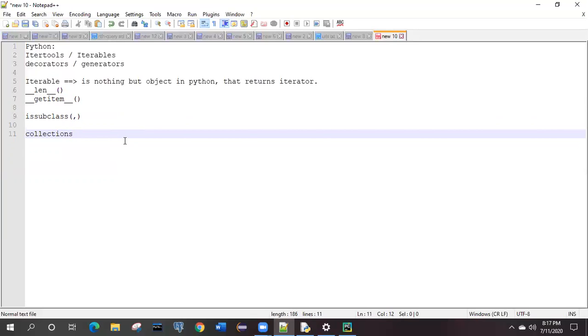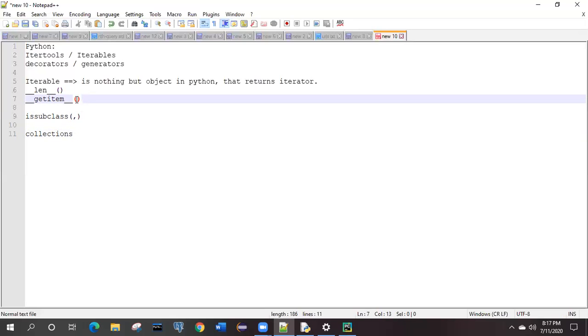So that is another point. First, you need to just check whether these have the length method, sizeof method, getitem. In getitem, what it will do is you need to give the index, okay, the index of the element you want. If you pass 0, you will get the first element. If you pass 3, you will get the fourth element, right? Like that, you have to make use of this index to get the items from the particular iterables.